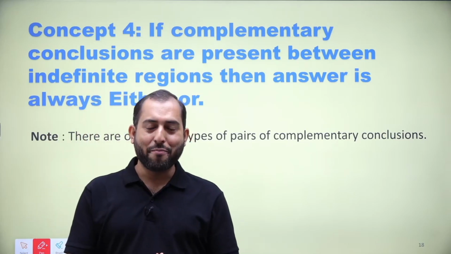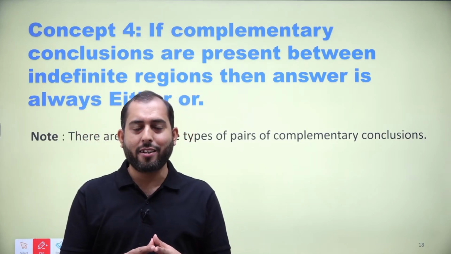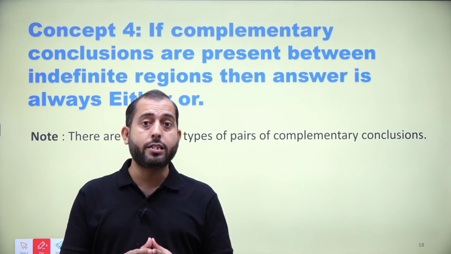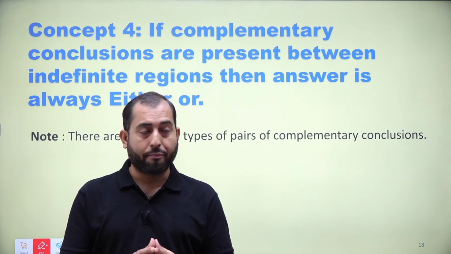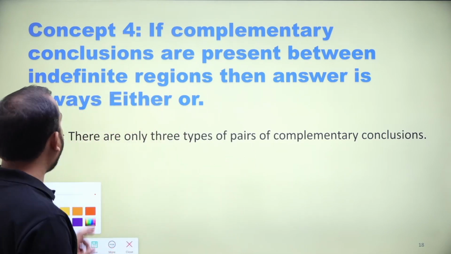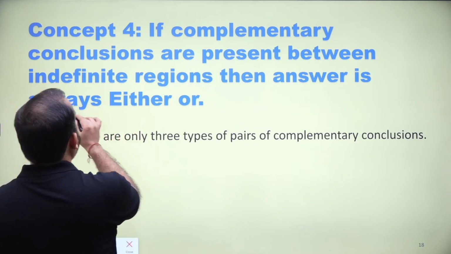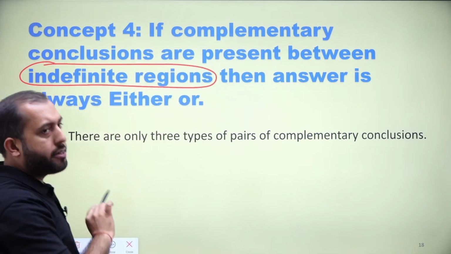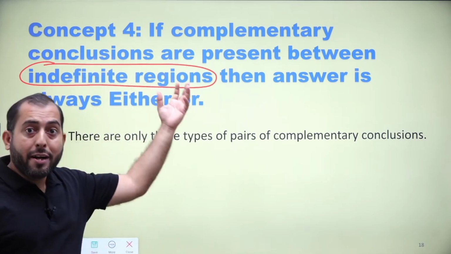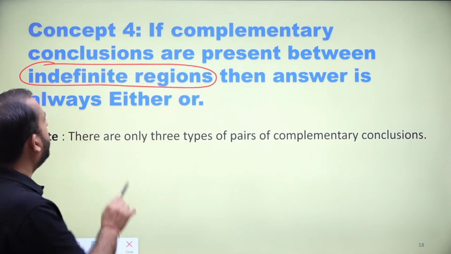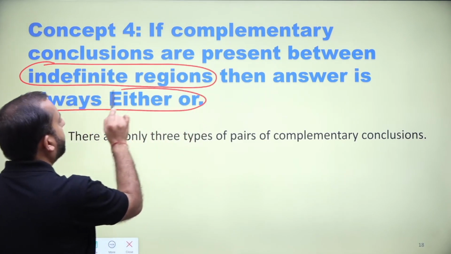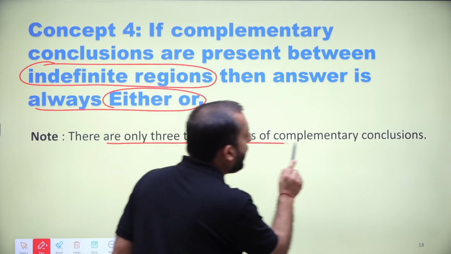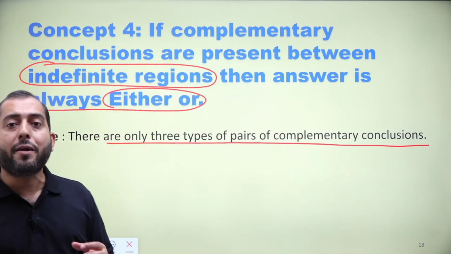Hello everyone and welcome. We are discussing syllogism, and now in this video we will talk about the fourth concept of syllogism, which is a case of complementary conclusion. Now remember, in case of complementary conclusion, your answer and complementary conclusion should exist between indefinite reasons. In case of complementary conclusion and indefinite reasons, the answer is always either or. Okay, and in case of syllogism, there are only three pairs of complementary conclusion.